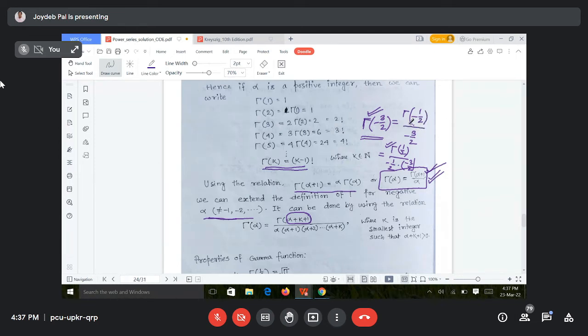Then again you have to apply that formula, gamma alpha equal to gamma alpha plus 1 by alpha. So you have to apply this formula until this value is positive, until we get gamma of a positive value, right?